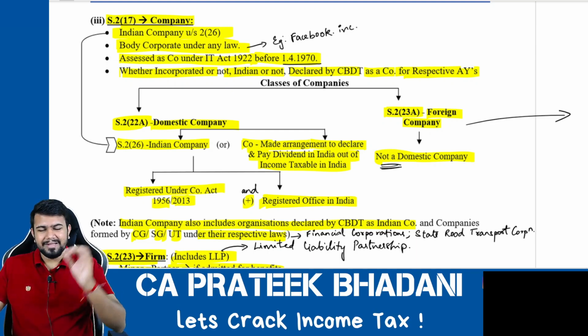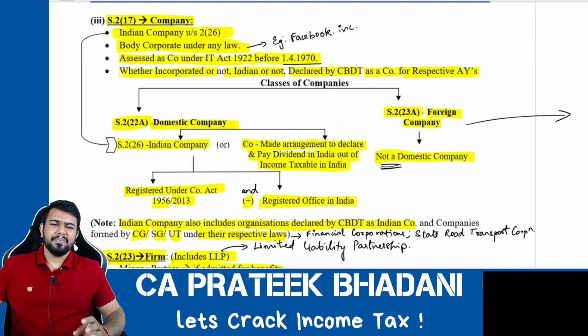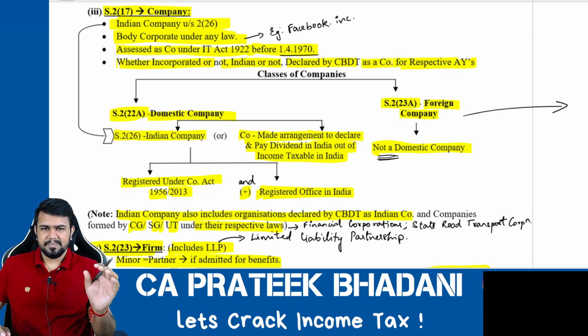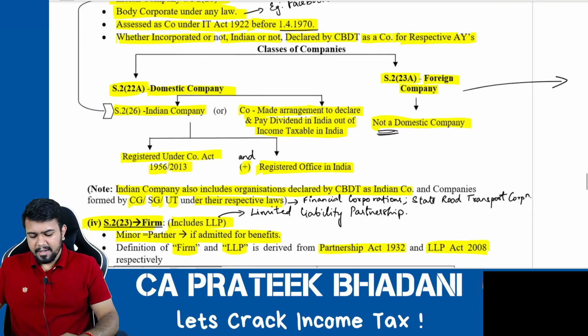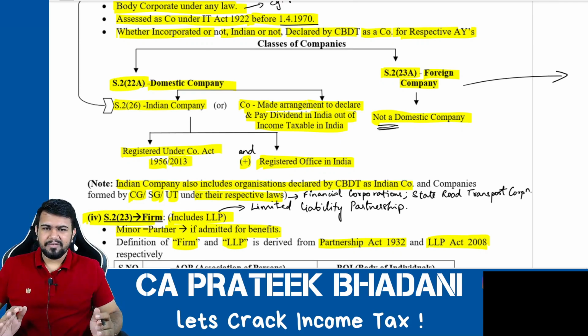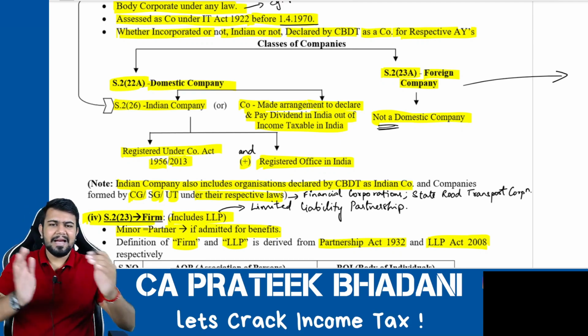Number four, whether incorporated or not, whether Indian or not, if an organization is declared by CBDT as a company, then it will be considered as a company under the income tax law for the respective assessment years. Okay, now we should know what are the two classes of companies. The two classes of companies are domestic company and foreign company.